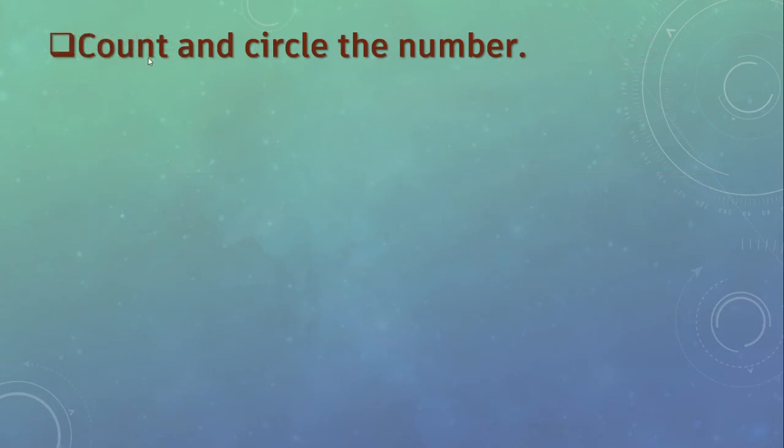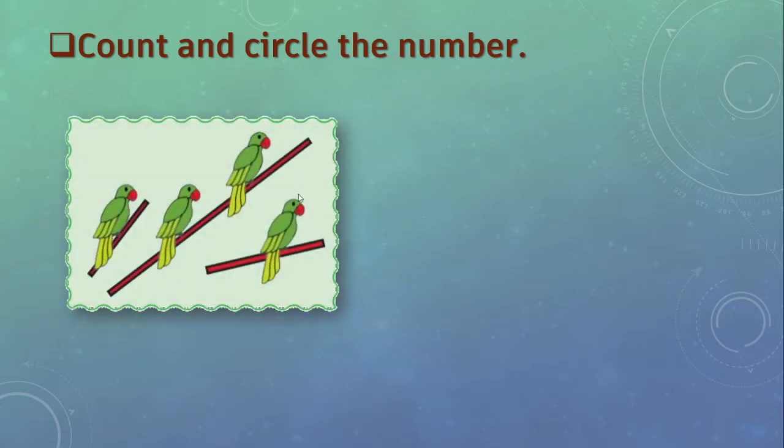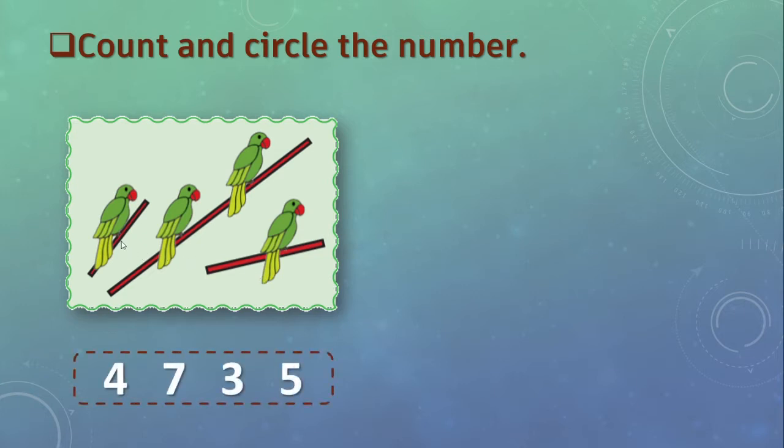Now count and circle the number. Here we will go through the picture. Parrots are here. What we will do? We will count the parrots and we will circle the proper number. See here, this is 1, 2, 3, 4. Correct? Here we can see 4 parrots.